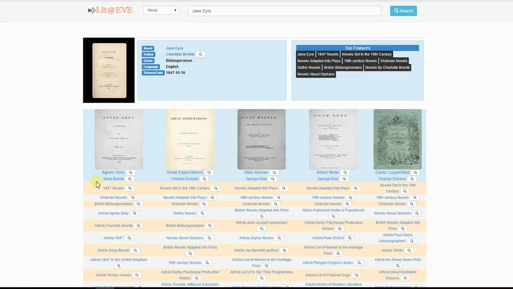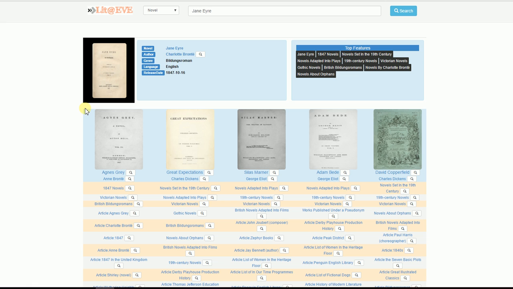This recommendation makes sense because the author is Anne Bronte, who is a sister of Charlotte Bronte. They are basically sisters, and the writing style is very similar, and the themes on which they write are also very similar. The second explanation is that it is an 1847 novel. It's a Victorian novel, so was Jane Eyre, and the genre is British coming-of-age romance, which is basically about a character evolving from youth to adulthood.